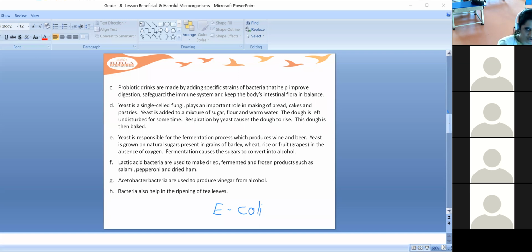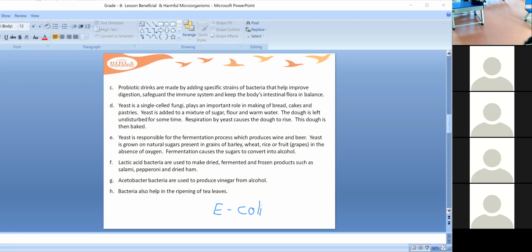When you eat junk food, or drink water which is not purified, there might be unfavorable conditions, and the number of these beneficial organisms, like E. coli, may increase.